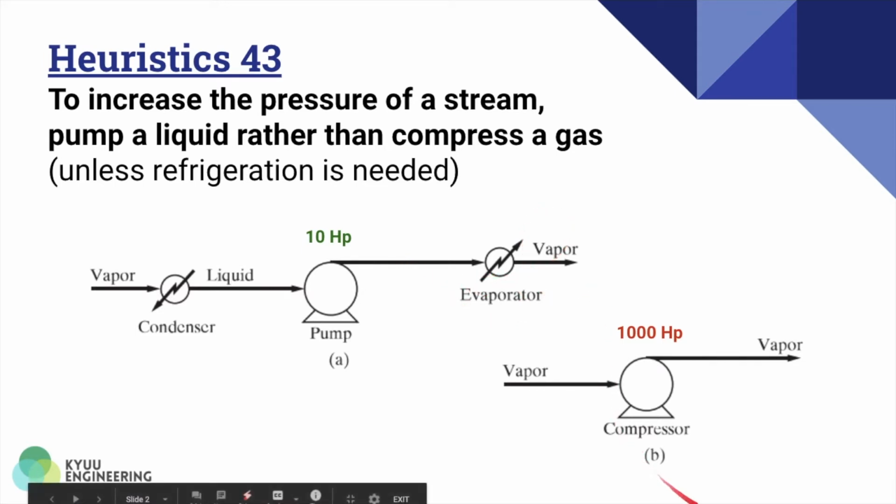Diagram B shows the second way, where the low pressure vapor is directly compressed to a higher pressure vapor using a compressor. This compressor uses 1000 horsepower while the pump will only use 10 horsepower, which is a huge difference. Therefore, pumping a liquid is usually more preferred than compressing a gas, as stated in Heuristics 43.